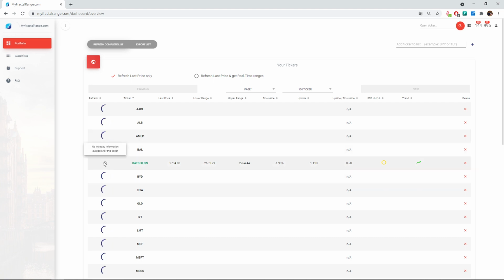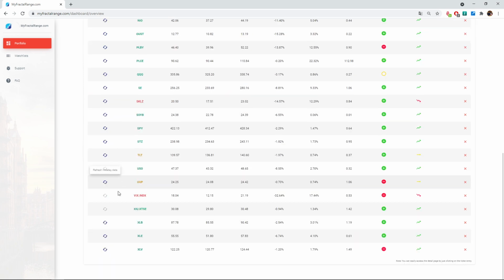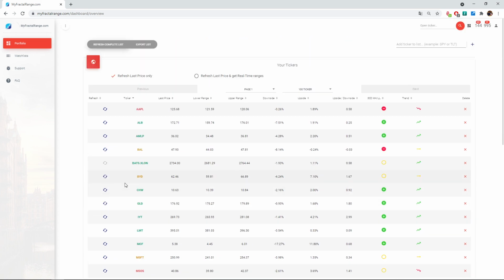Another remark, because I have had this question regularly: why is this one I cannot update? You have several tickers like this. I think VIX is also concerned. Yeah, VIX, and this one on the London Stock Exchange.